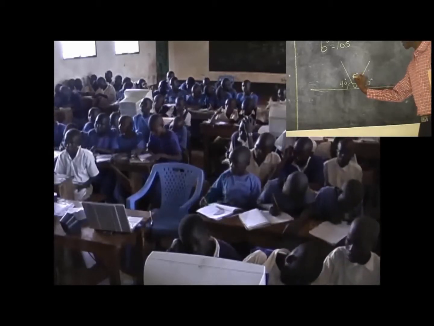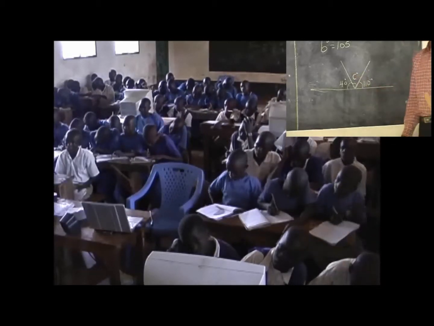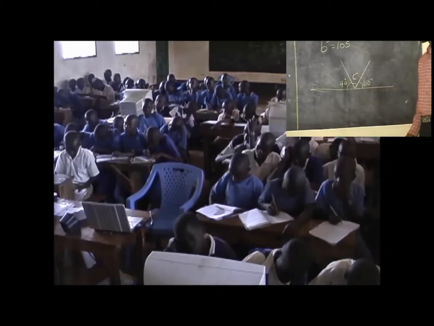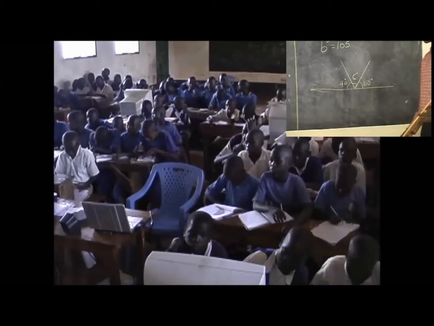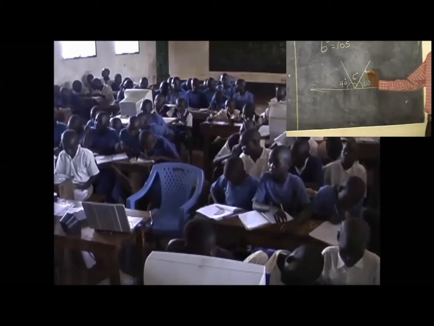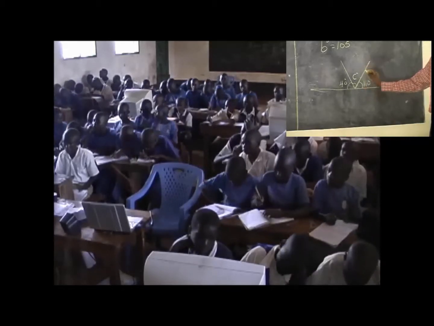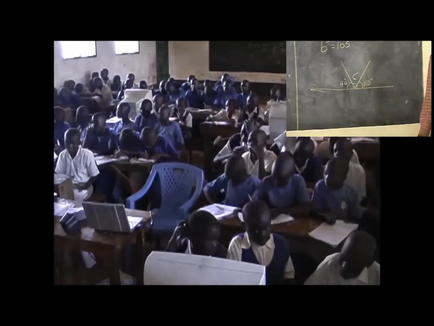Good. So the size of the angle marked C is 30 degrees, as one of you has just said. So how do you get 30 degrees as the size of the angle marked C?